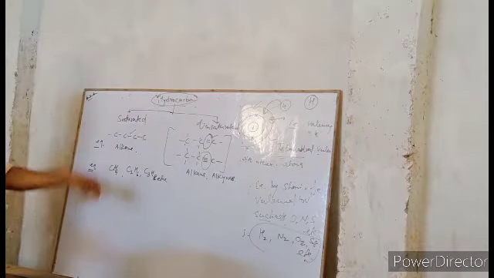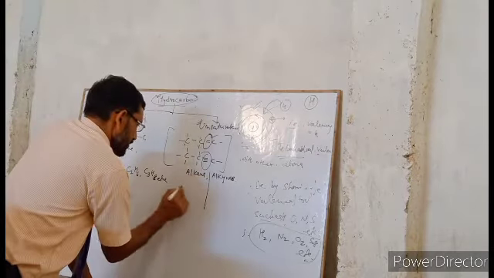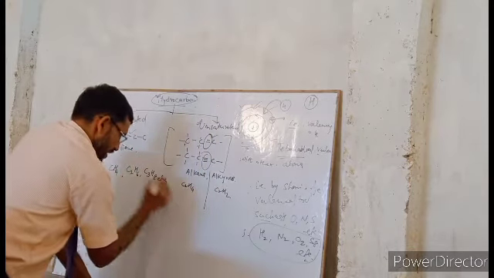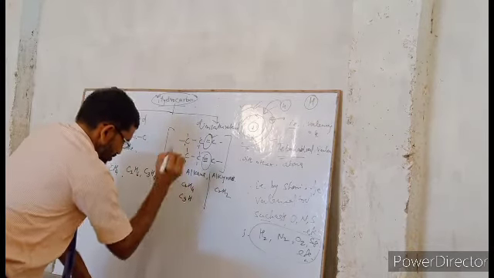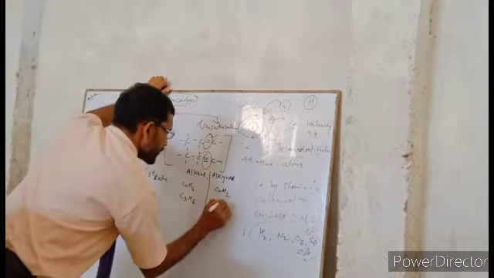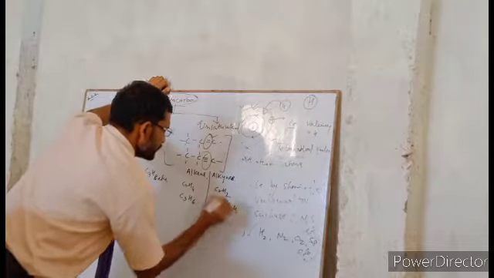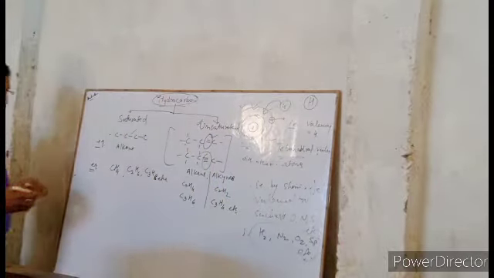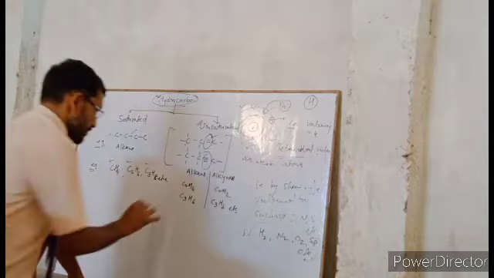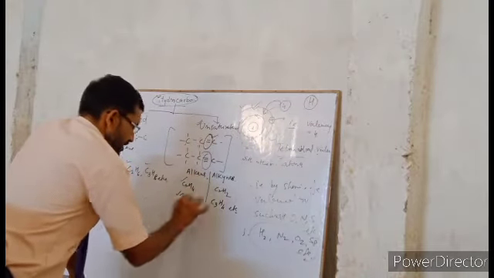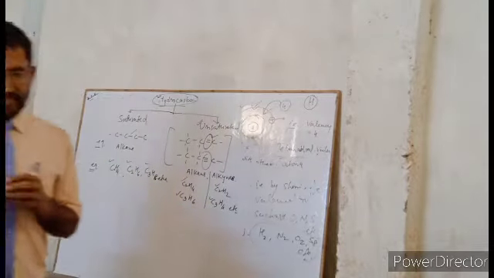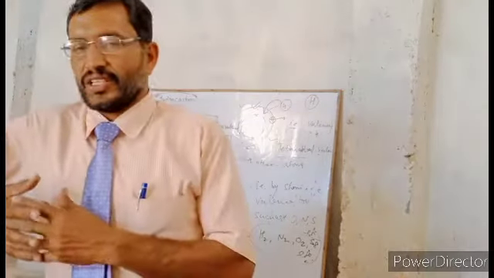Similarly, in case of alkene, the example is C2H4, here C2H2, again C3H6, here it may be C3H4, etc. So the names will be methane, ethane, propane, here it will be ethene, propene, ethyne and propyne, etc. Nomenclature we will deal with in the next lecture, otherwise later in this class only.